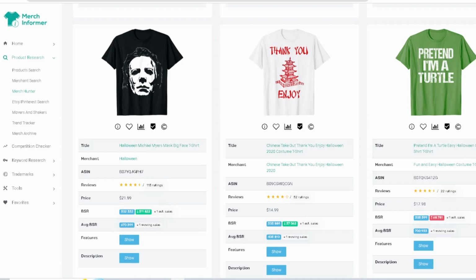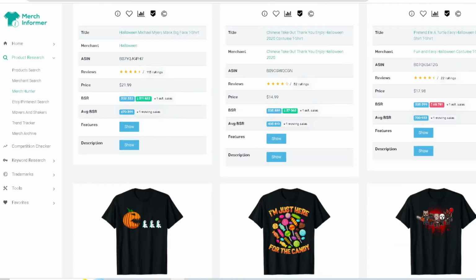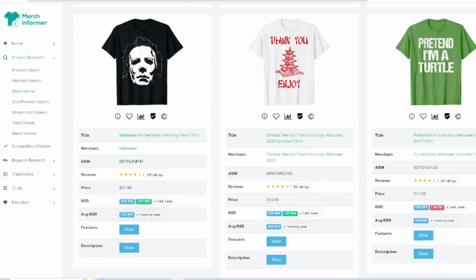Pretend I'm a turtle. Something like this, simple text based, but it's going to be a top selling design for Halloween. Pretend I'm a turtle. This actually is probably going to be an evergreen too because it's simple, but you see what they did with the green because the turtle's green, right? So they did the green with the t-shirt too right there, but it looks like it's trending. And it's going to be one of those simple text-based designs that are going to be top sellers, right?